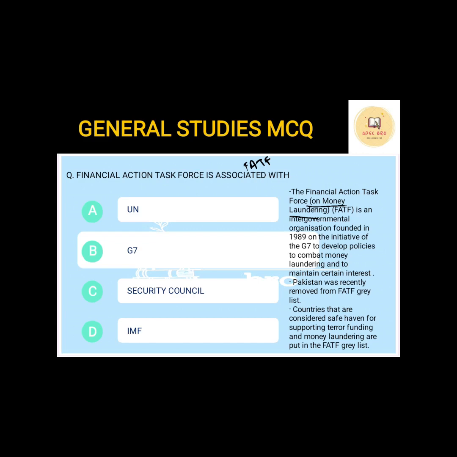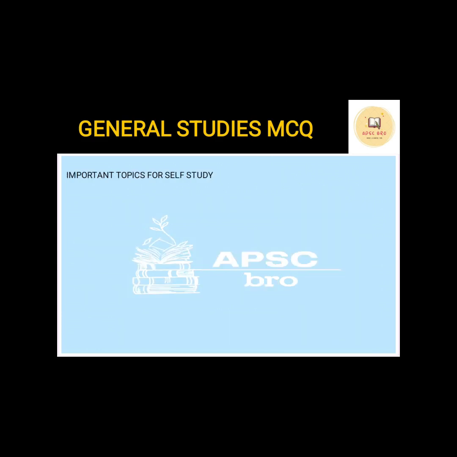Now, why has this question been asked in this series? Because recently Pakistan was removed from the FATF grey list. Now, what is the grey list? Countries that are considered safe havens for supporting terror funding and money laundering are put in the FATF grey list. This is very important. The countries which are known to do terror funding or which have the possibility of getting involved in them, those countries are put in the FATF grey list and they are put under various sanctions and surveillance. Now Pakistan was in that list. It has been recently removed. That is why this question has been asked in this series.